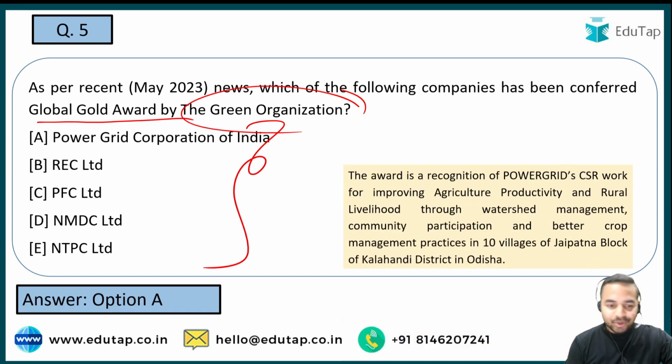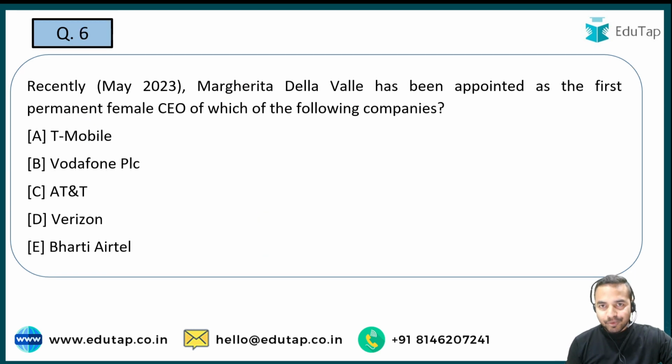So coming to the answer to this question, it is Power Grid Corporation of India, which has been awarded for its recognition of work for improving the agriculture productivity and rural livelihood. Okay, I hope this is clear. Let's move on to the next question.